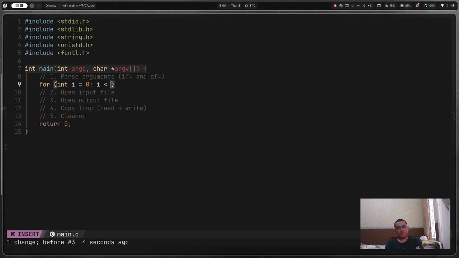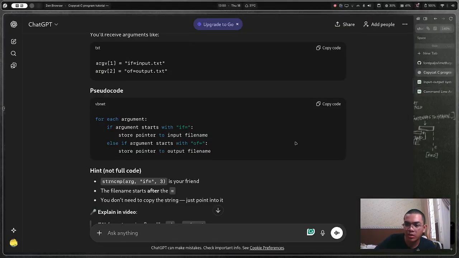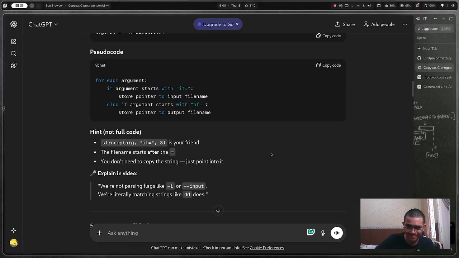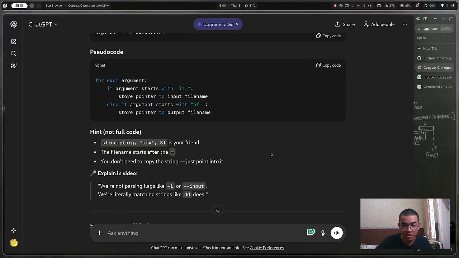Parse arguments, it's like for each, right? For each argument, if the argument starts with if. Hint, no full code, strncmp is your friend. Oh, that's why it gives me stdlib and string.h. Okay, argv[i].